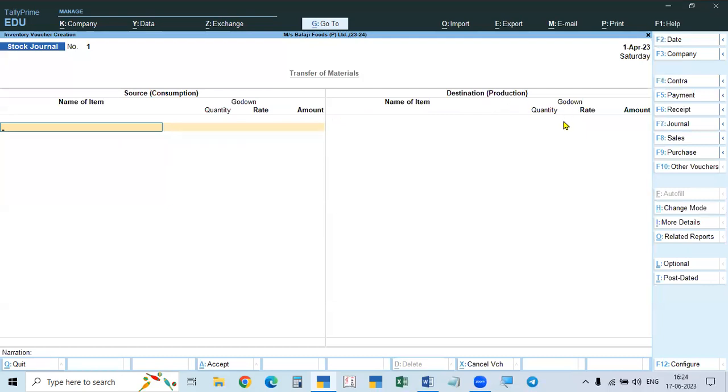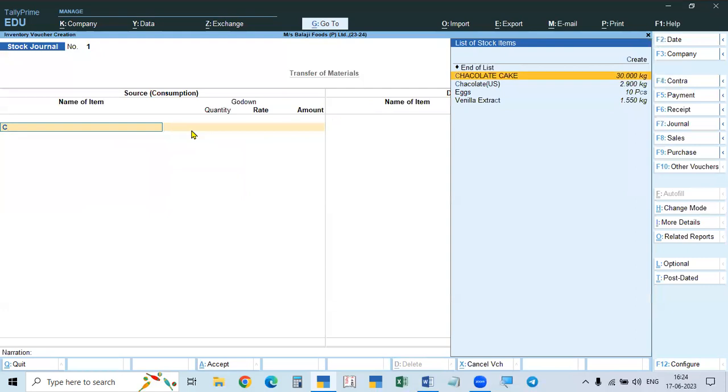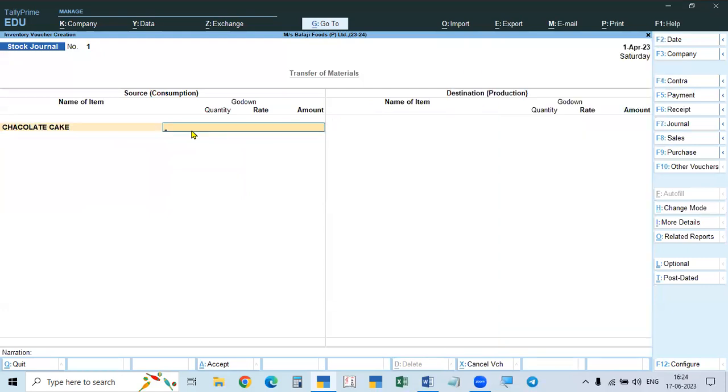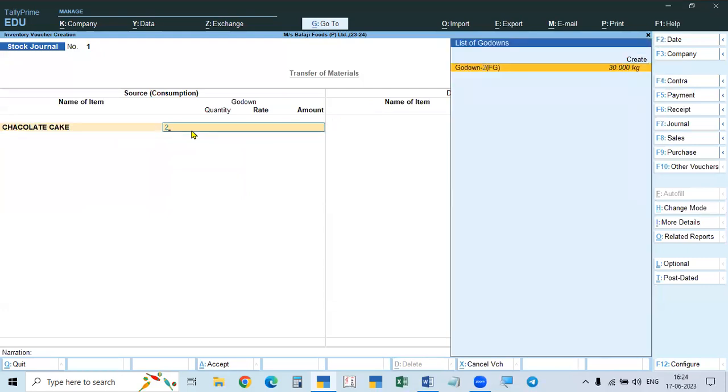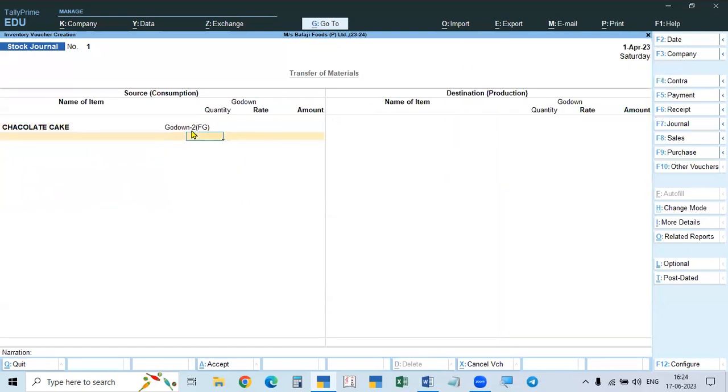Here, chocolate cake is the product, and the finished product is in the second godown. From the second godown you are transferring 20 kgs. Automatically the cost will come, 229.39 paisa.